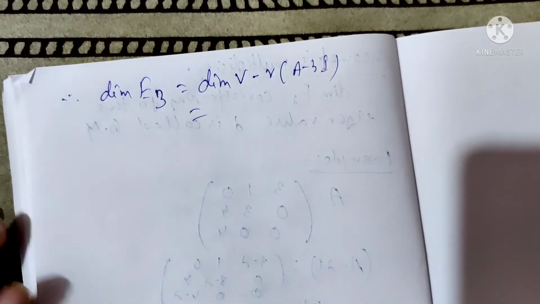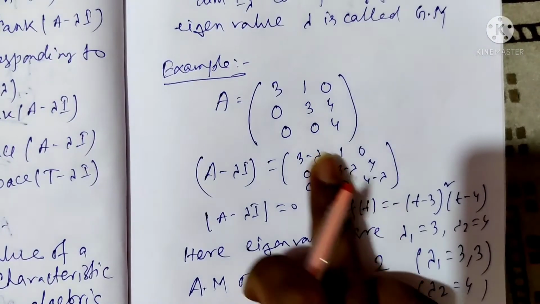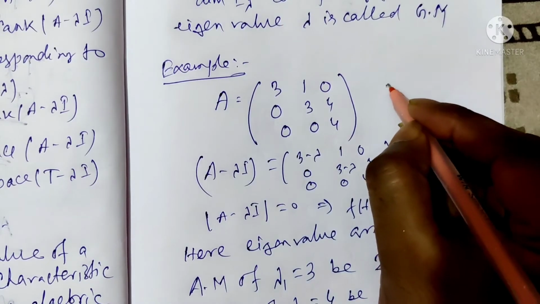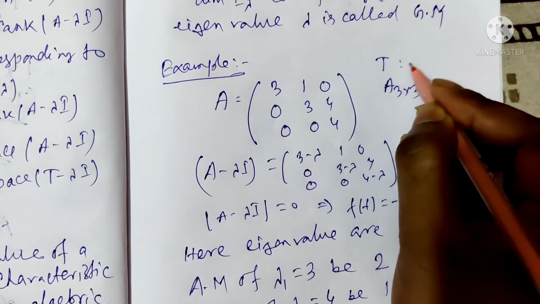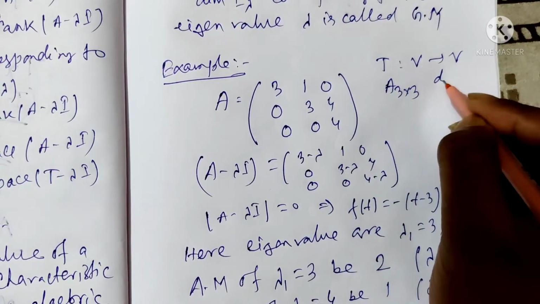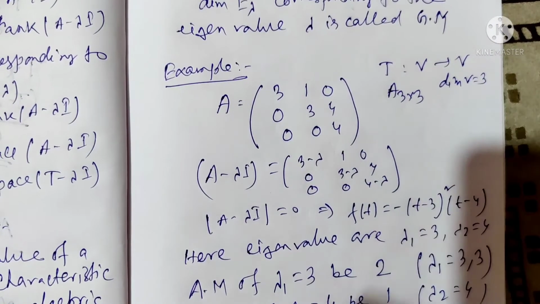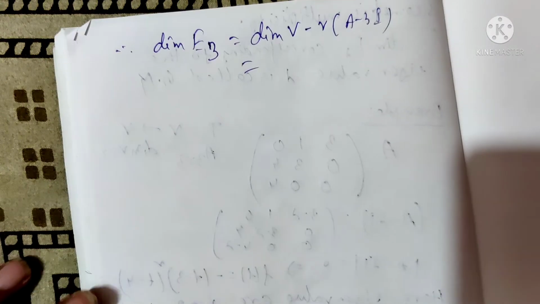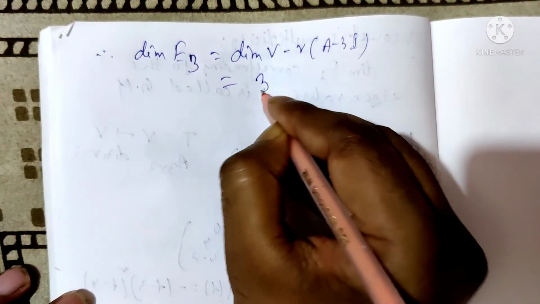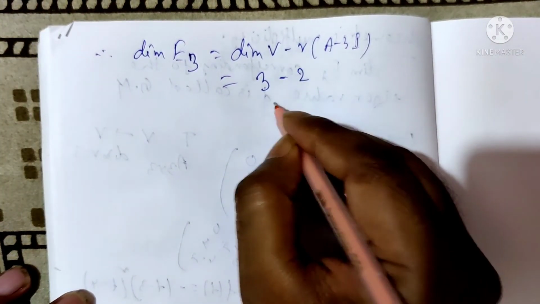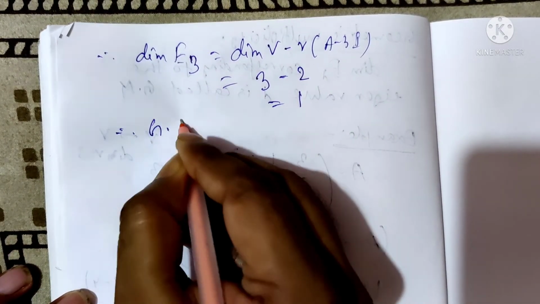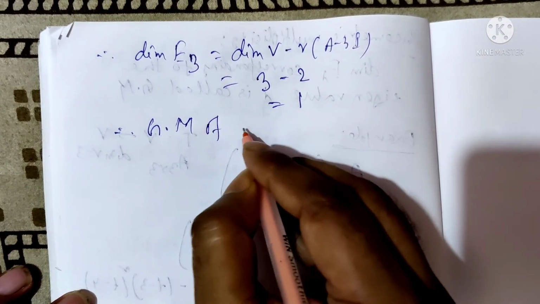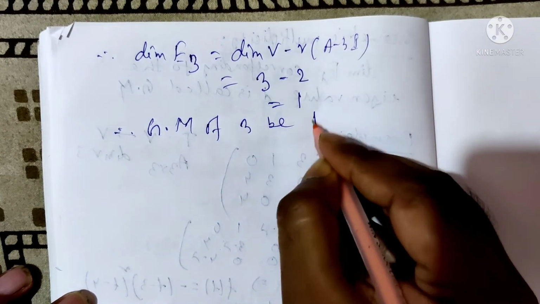A is a 3 cross 3 matrix, so T is the linear transformation V to V with dimension of V equal to 3. So that equals 3 minus 2 equals 1. Therefore the geometric multiplicity of 3 is 1.